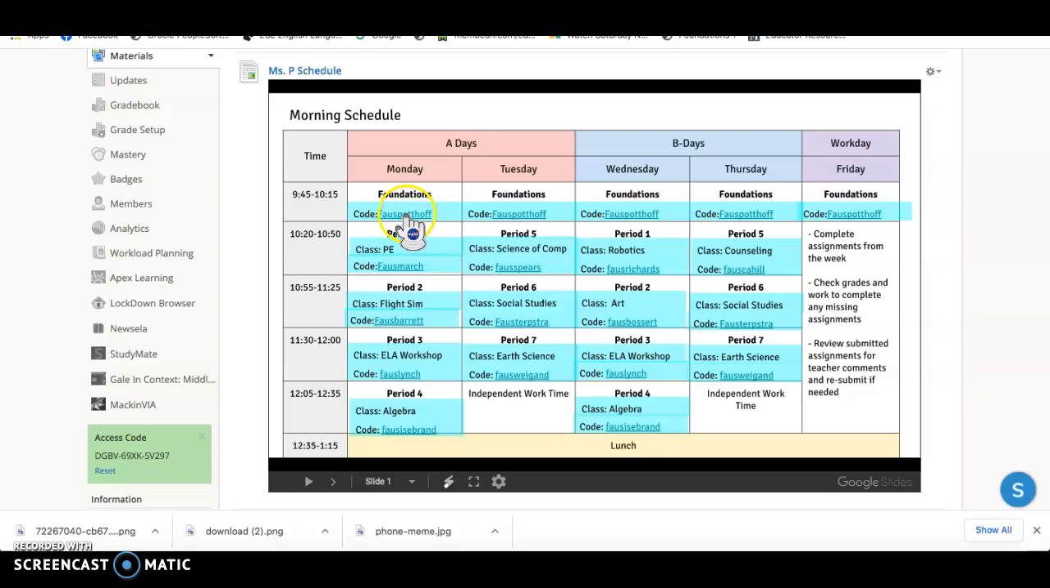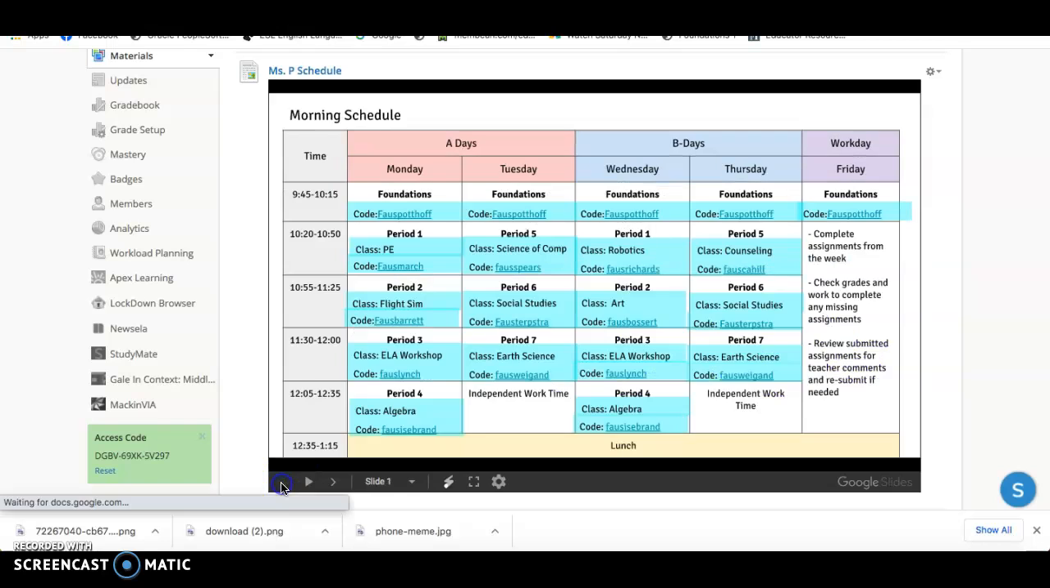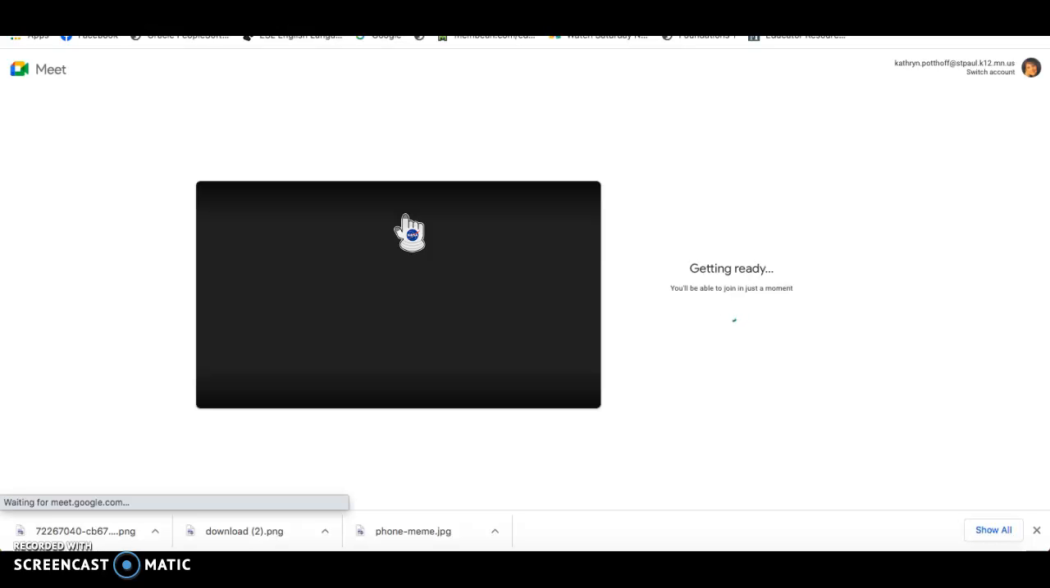Now you can just click the link and it will take you straight to that Google Meet. Here's the morning schedule. Here's the afternoon schedule. Let me show you what I mean. I'm going to click on Valspathav and it brings me straight to the Google Meet to join.